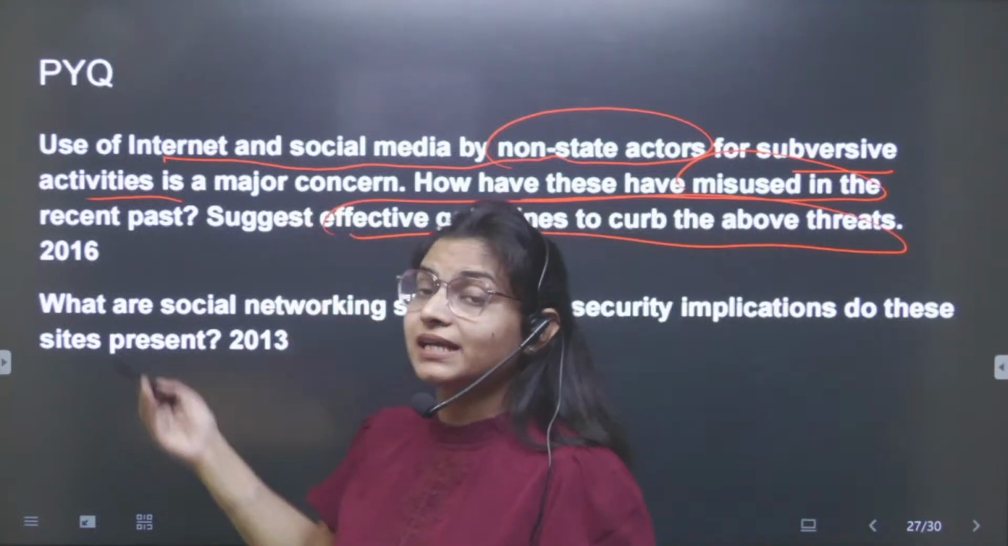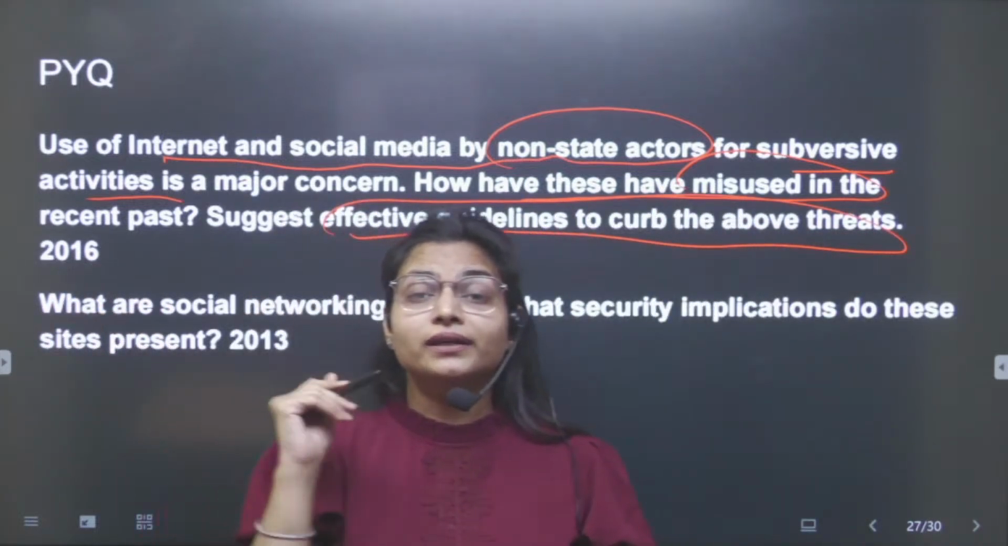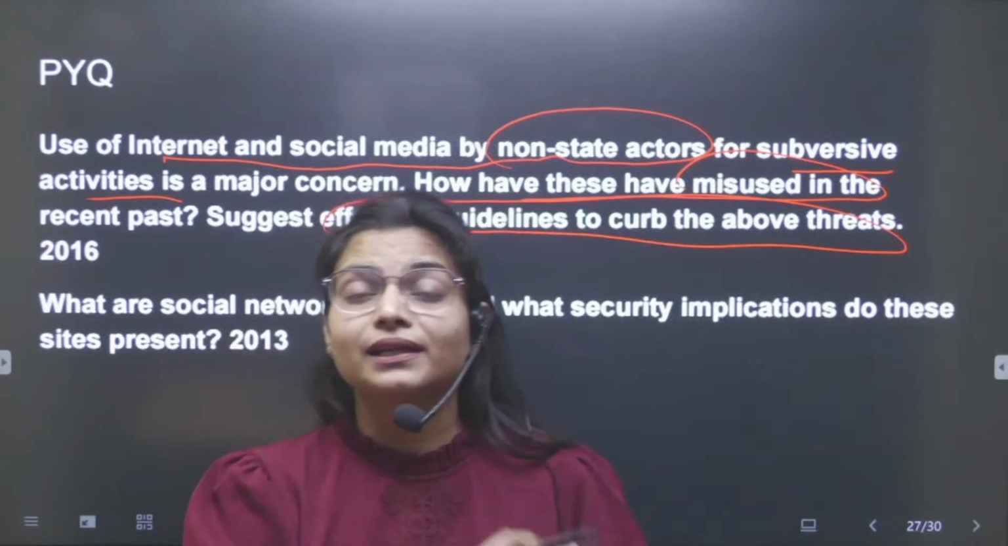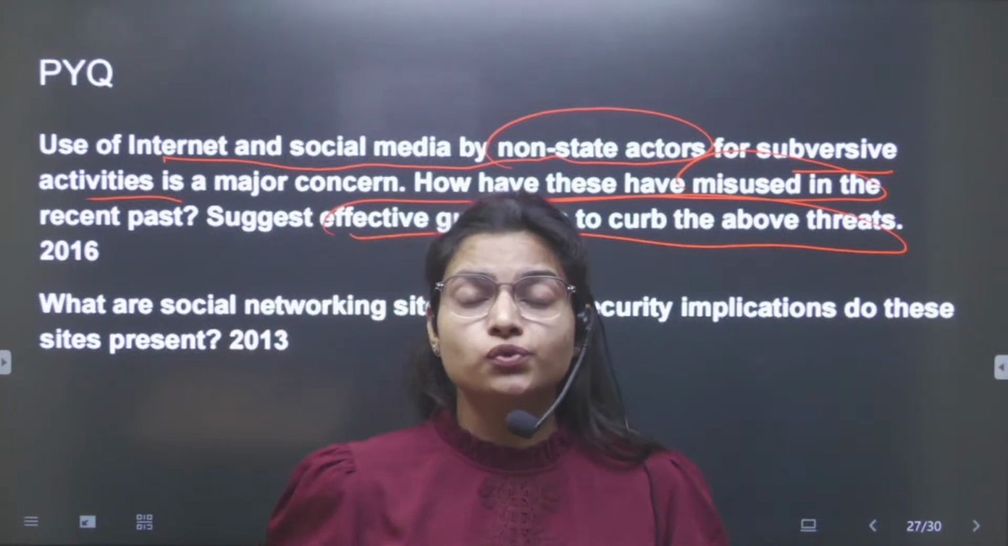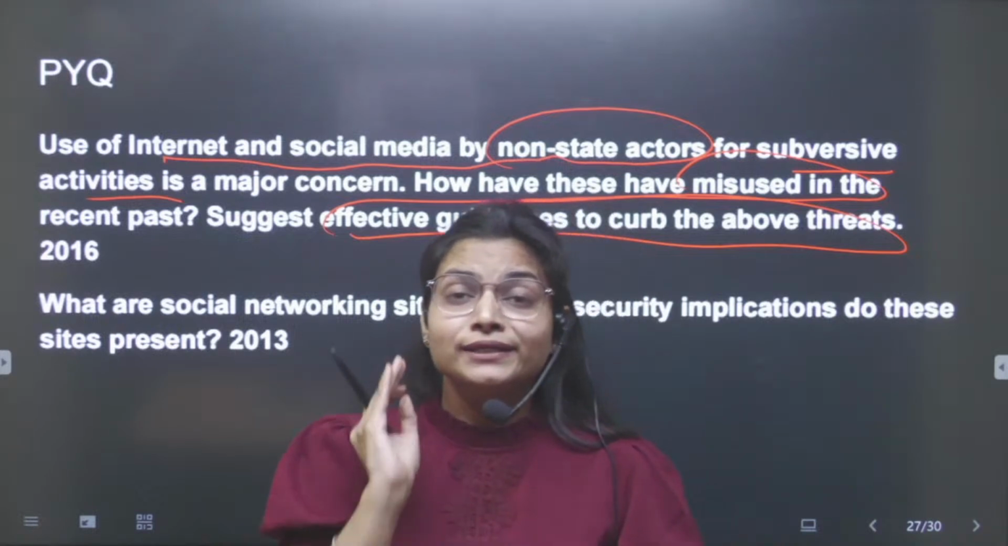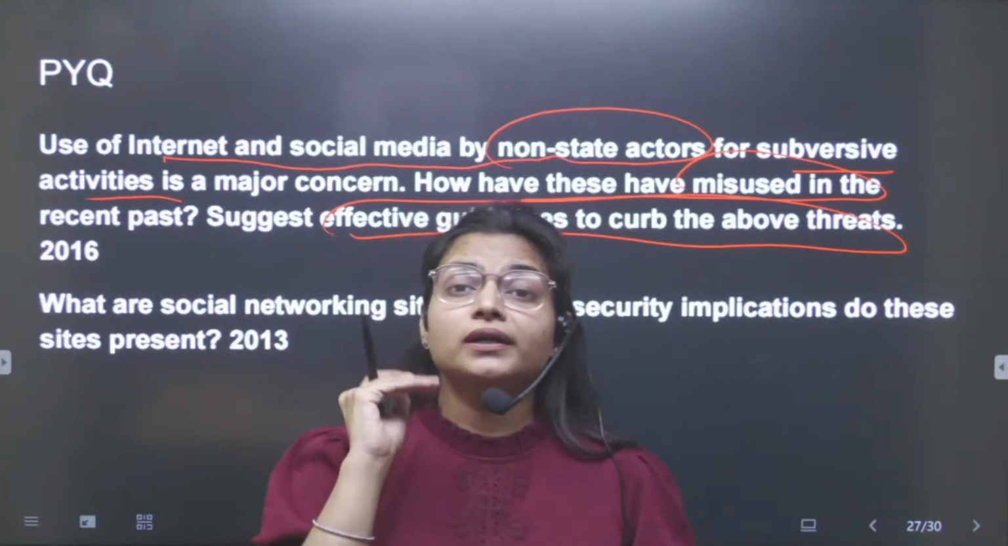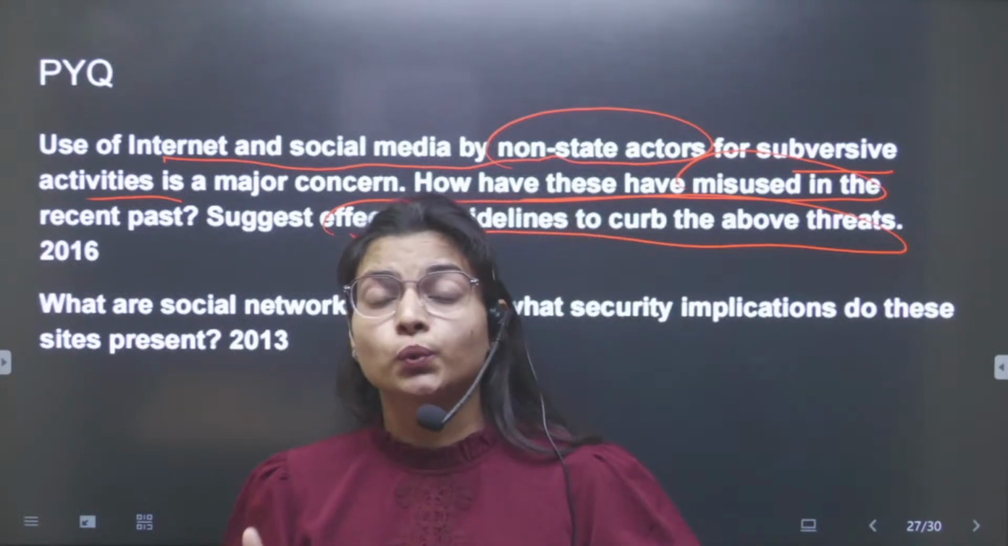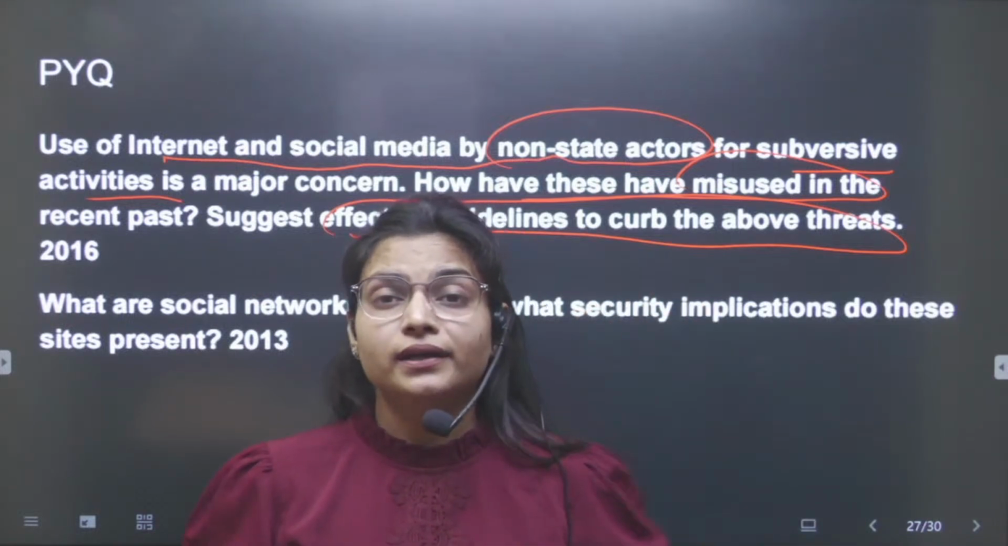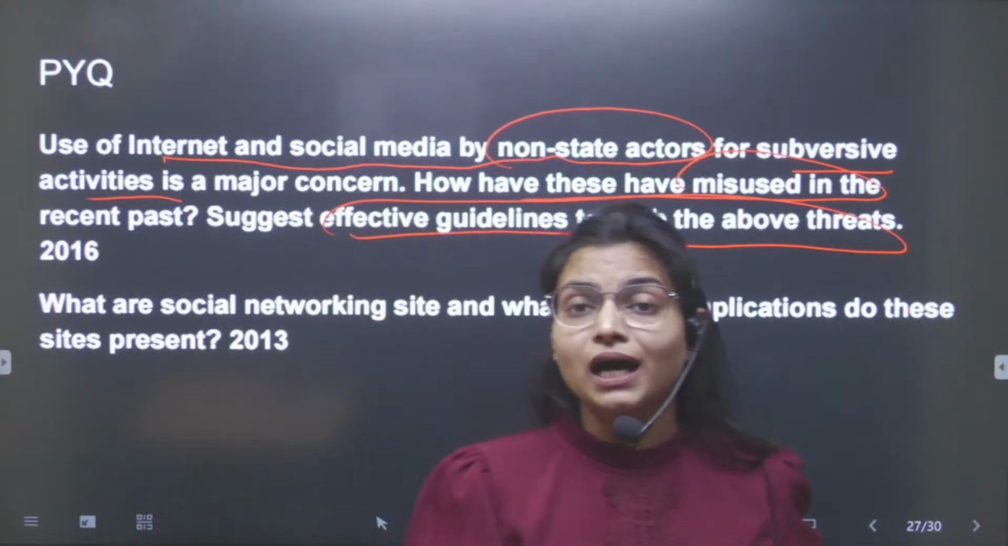So if someone has prepared the 2016 question, then that person can definitely write a decent answer to the 2024 question. But yes, in today's question there is a need for current affairs as well. I will show you what the ongoing context in current affairs was with regard to this.